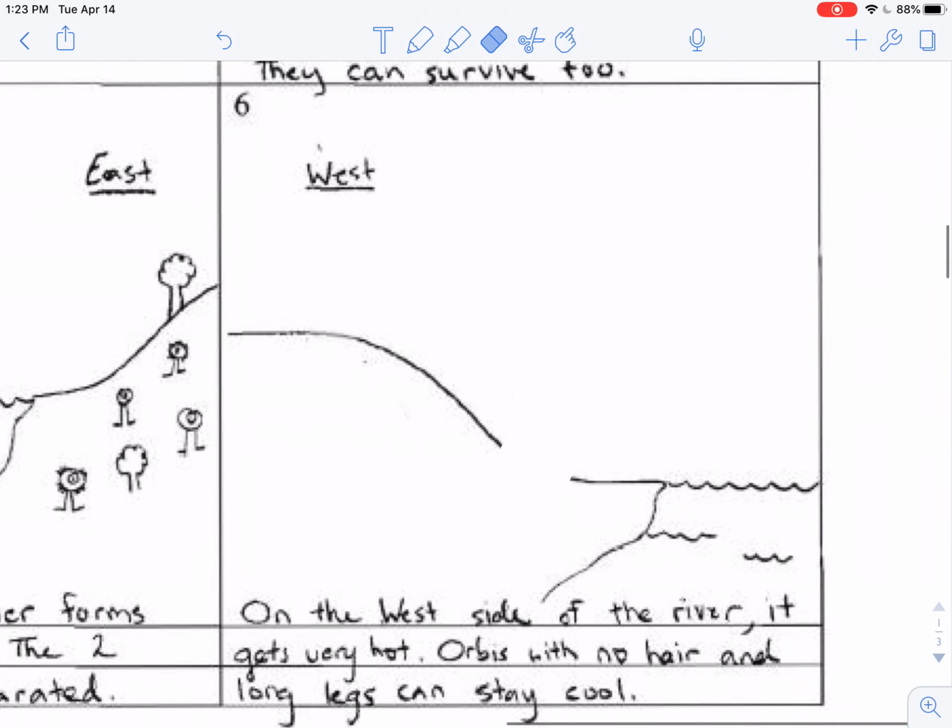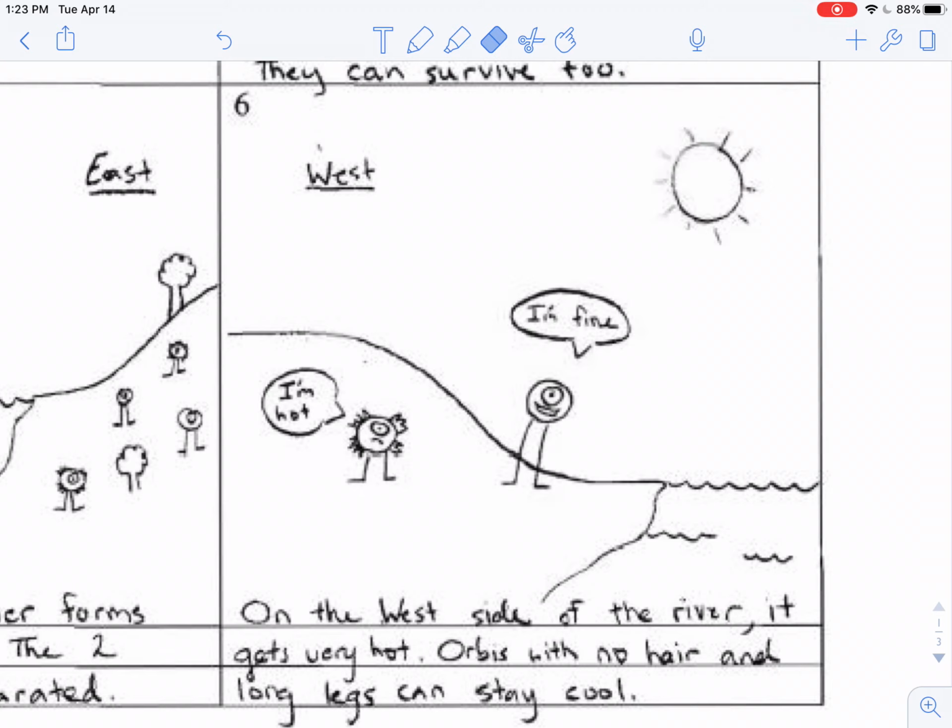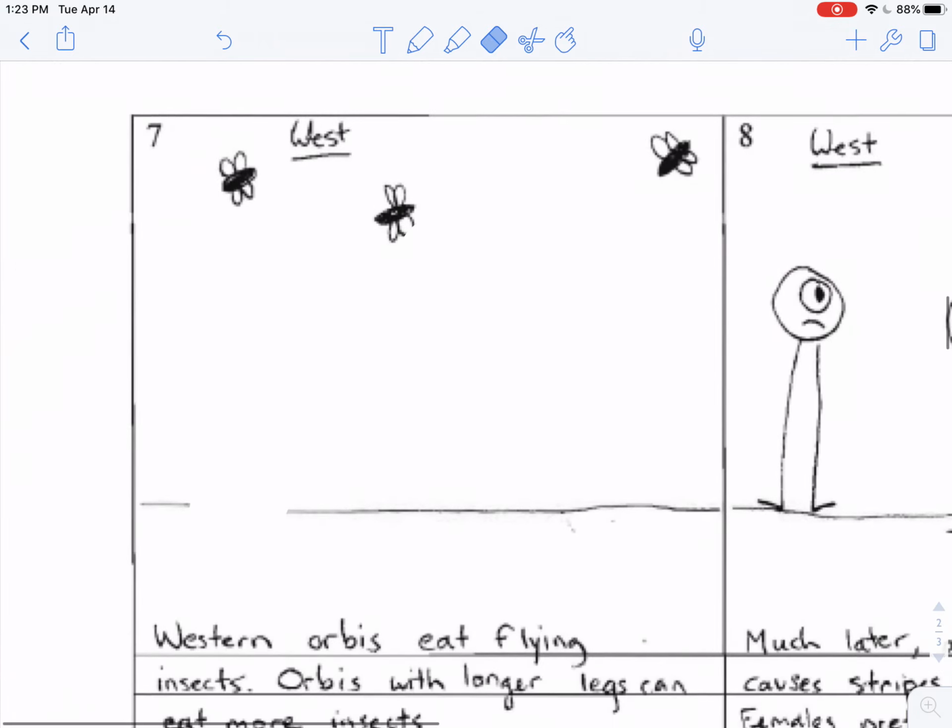Let's focus on the west side of the hill first. Okay? On the west side of the river, it starts to get very hot, and that is going to cause Orbies with no hair and longer legs to be able to stay cool. The opposite of that, a short Orby with hair, it's going to be more difficult for them to keep cool. So as a result, they will become very hot and very uncomfortable. That means it's going to be easier for a tall, hairless Orby to survive, and it will be more difficult for a short, hairy Orby to survive. Let's go on to picture 7.